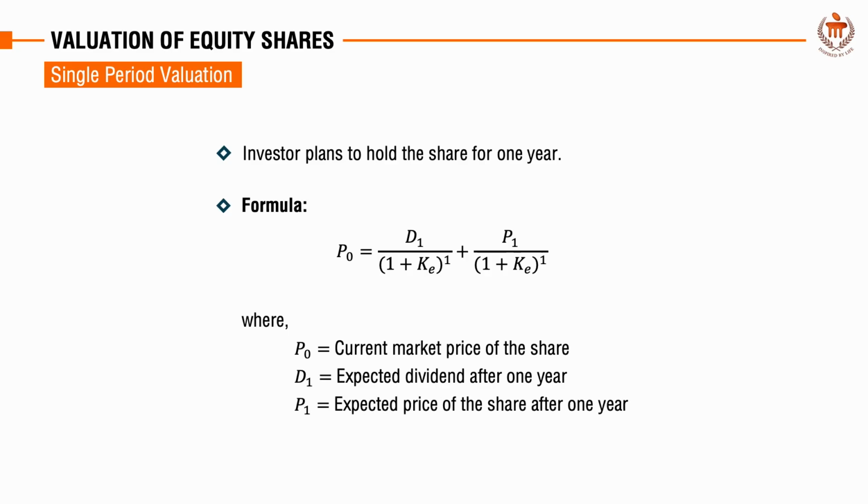Second, the present value of the expected price of the share after 1 year, which is calculated by dividing the expected future price of the share, denoted as P1, by 1 plus the required rate of return, Ke, raised to the power 1. Together, these two components provide the current value of the share, reflecting both the income from dividends and the potential capital gains from selling the share in the future.